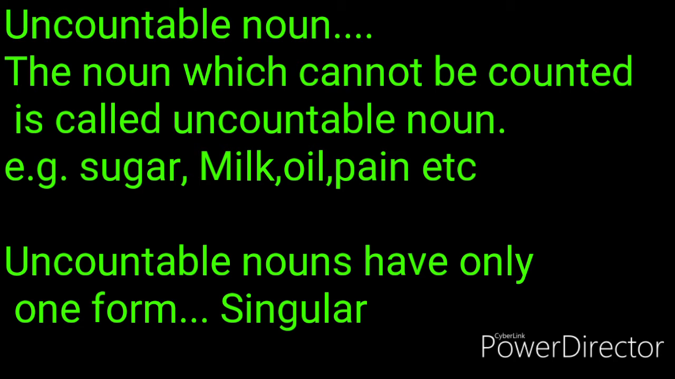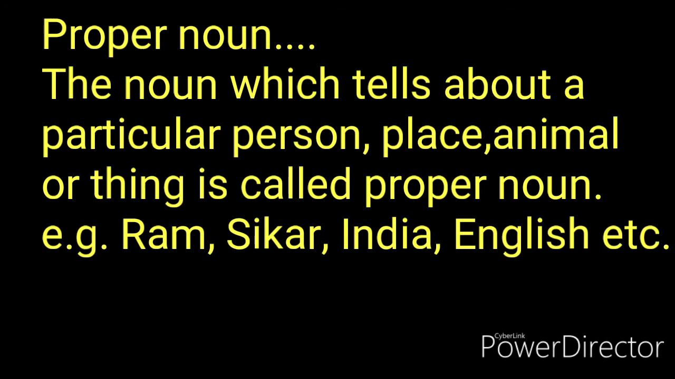Also, we cannot make plural of milk, oil, pen, etc. So these all things are uncountable nouns. To identify an uncountable noun is also very simple. If we are unable to use a counting number before any noun, that is an uncountable noun. So uncountable nouns have only one form, that is singular. There is no plural form of an uncountable noun.